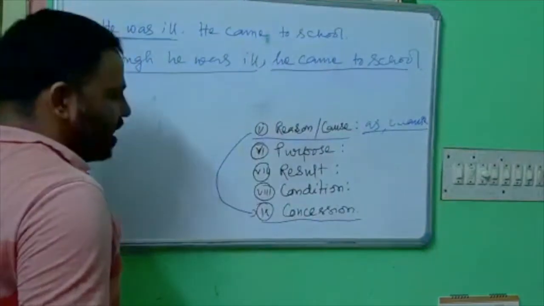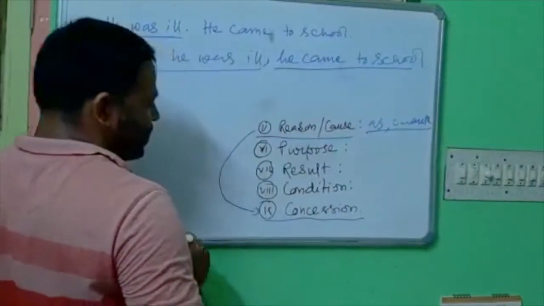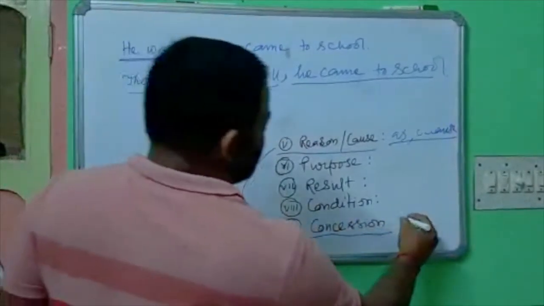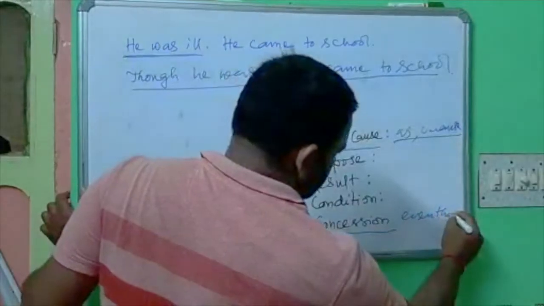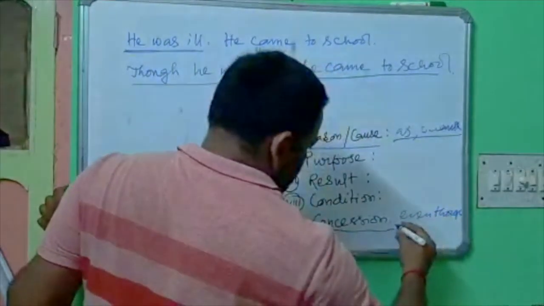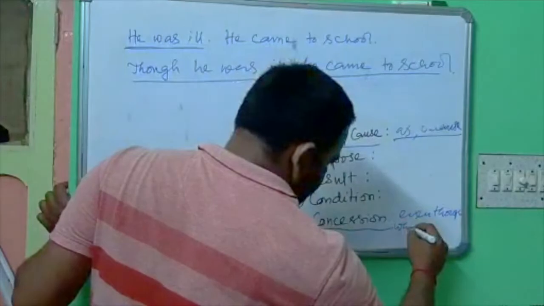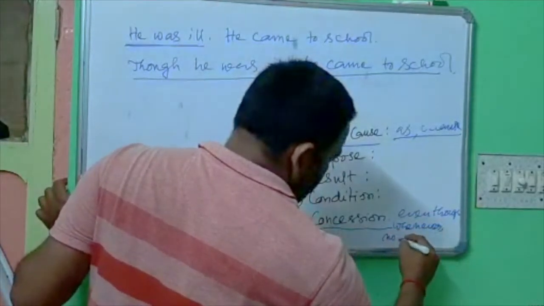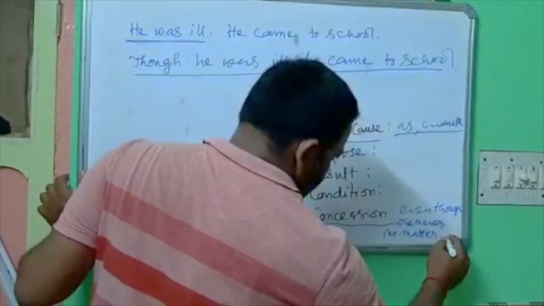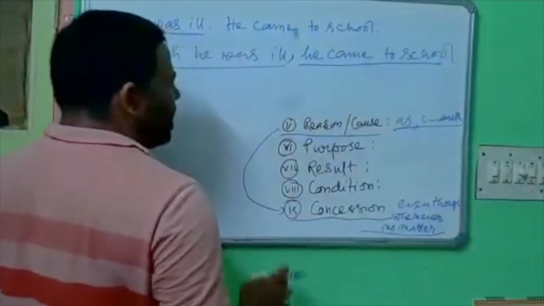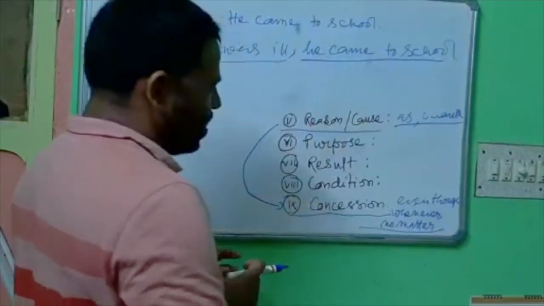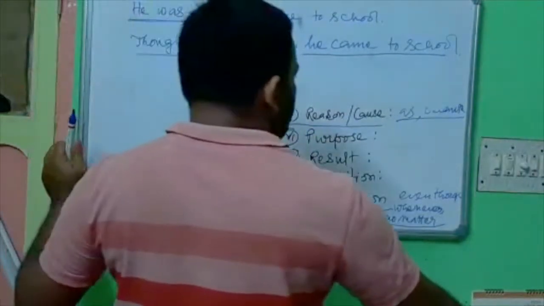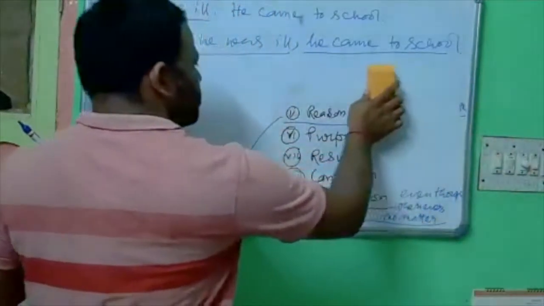Clause of concession. There are so many types of words that can be used as clause of concession: even though, whenever, no matter. Such types of words are used as clause of concession. Now, these are the two vital parts of the adverbial clause: clause of reason and clause of concession.